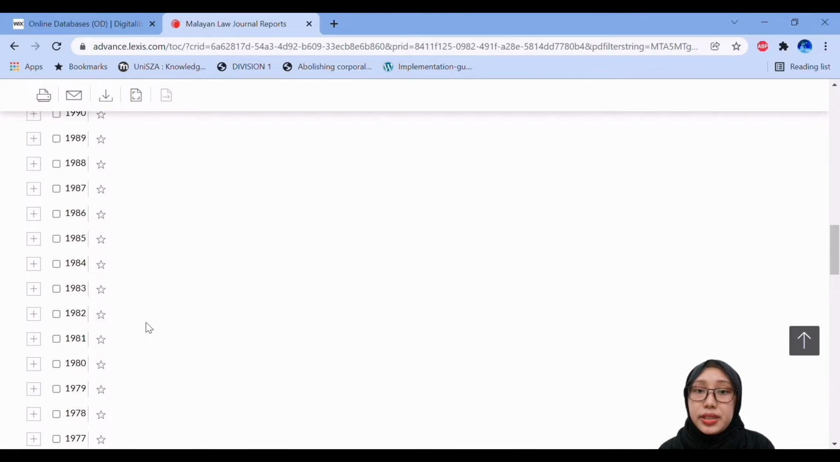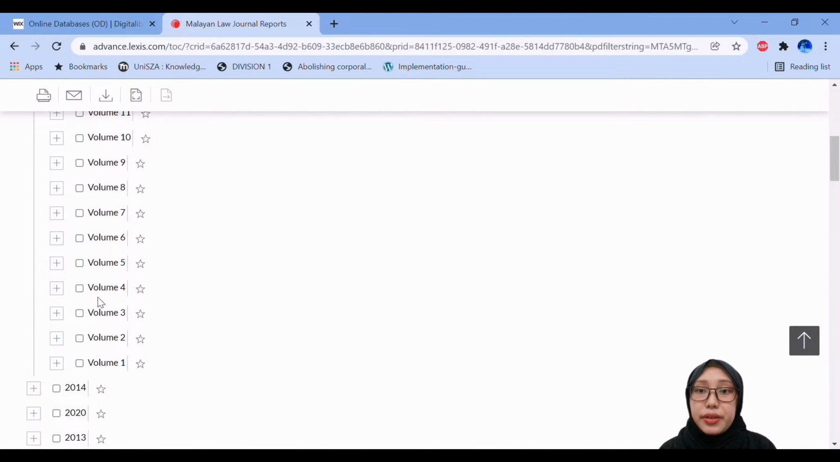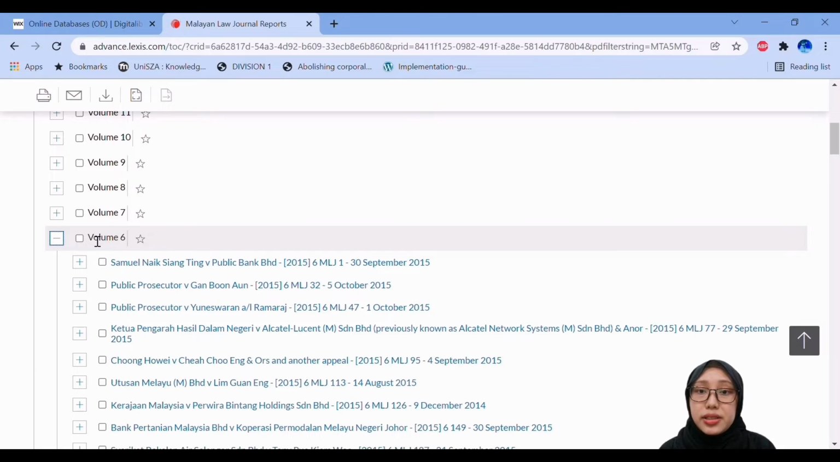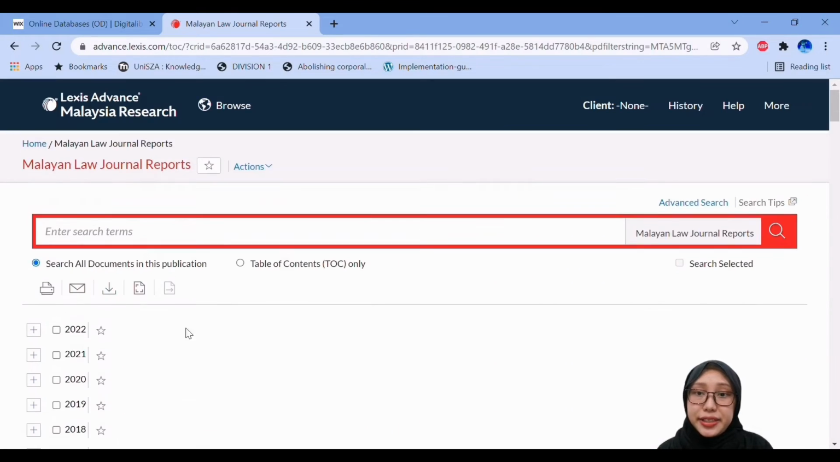So if you have the exact citation for the case report, you can just browse by year, click on the plus sign here, and we can browse by volume by clicking on the plus sign over here, and then we can just search by the party here. However, if you cannot remember the citation, in the right box here, you can enter any keywords you'd like to search. For example, I entered Union Congress.